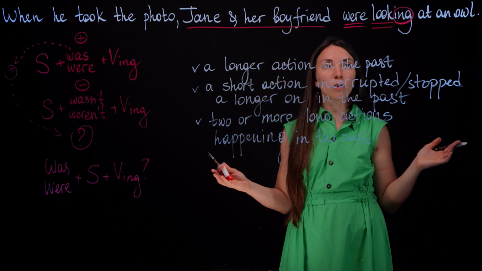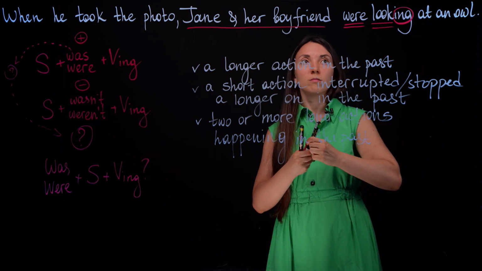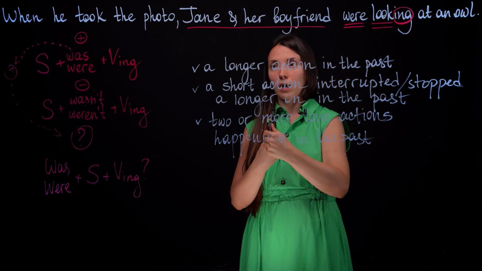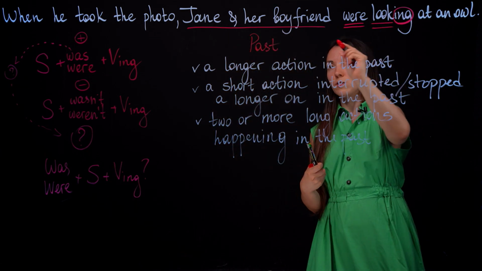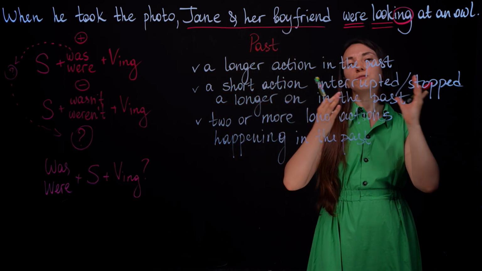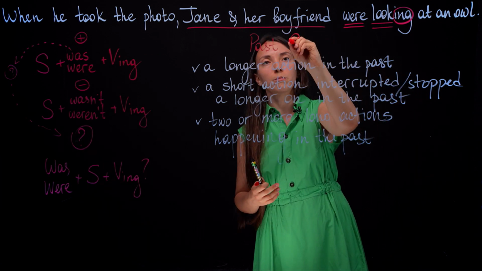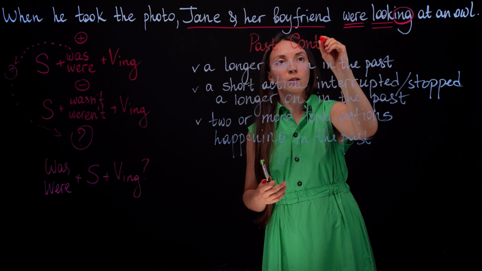And what do we call this tense? As we have was, were, it is past. As we have verb ing, it is a progressive form or continuous form. So it's past continuous.